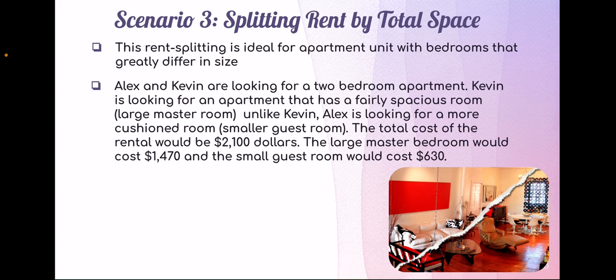Scenario 3. Splitting rent by total space. This rent splitting is ideal for an apartment unit with bedrooms that greatly differ in size. Alex and Kevin are looking for a 2-bedroom apartment. Kevin is looking for an apartment that has a fairly spacious room, a large master room. Unlike Kevin, Alex is looking for a more cushioned room, a smaller guest room. The total cost of the rental would be $2,100. The large master bedroom will cost $1,470, and the small guest room will cost $630.